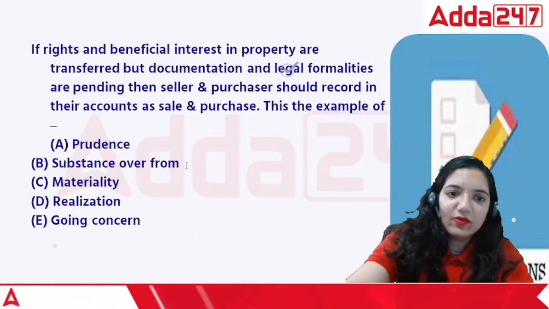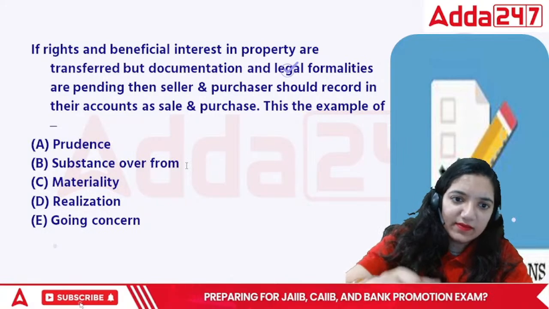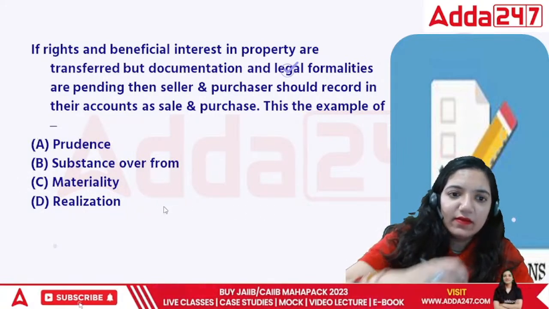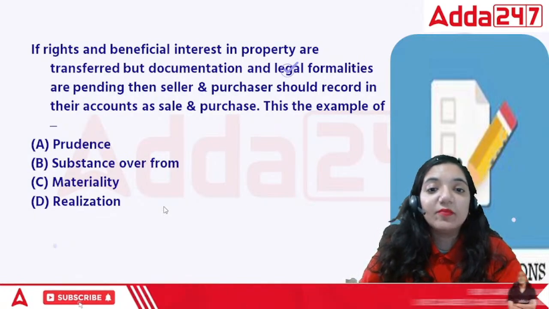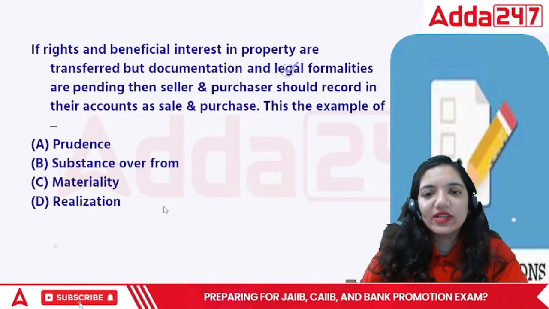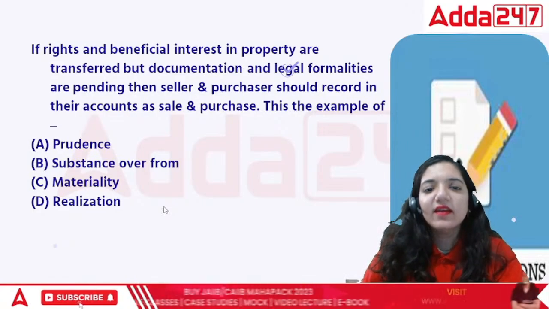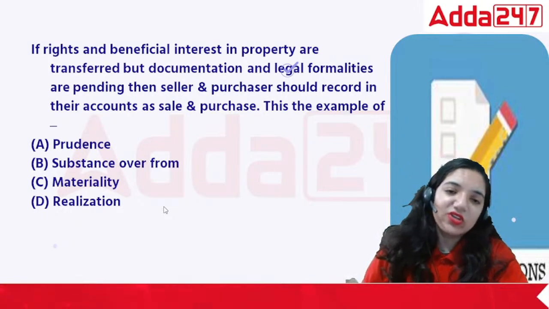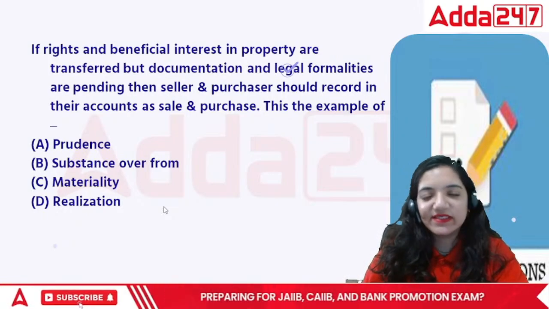In this case, what are they asking? If the rights and beneficial interest in the property are transferred, but documentation and legal formalities are still pending, then seller and purchaser should record their books of accounts as sale and purchase. This is an example of.